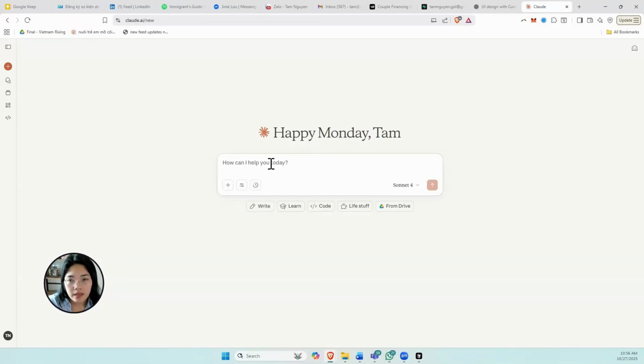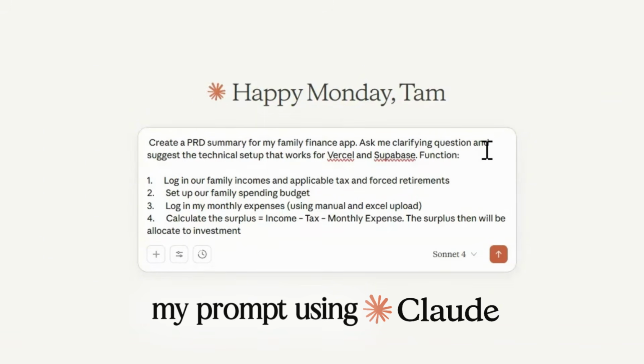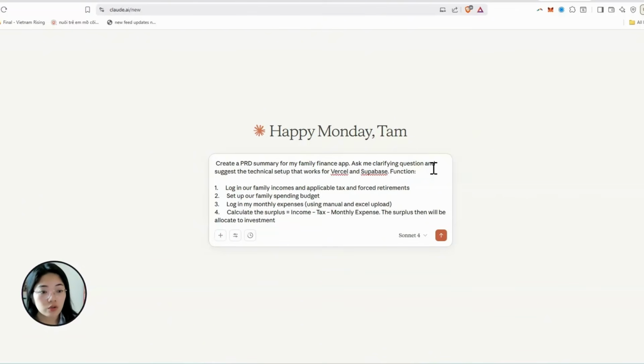Let me see if I can give you a prompt example. Now I'm going to put in my summary of what I want in my app. Here's an example of the prompt I used. I used Claude to create this app. I'm using the premium version, but I think the basic version also works. You can use ChatGPT as well, Gemini, etc.